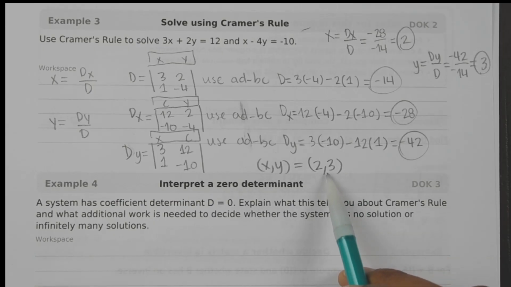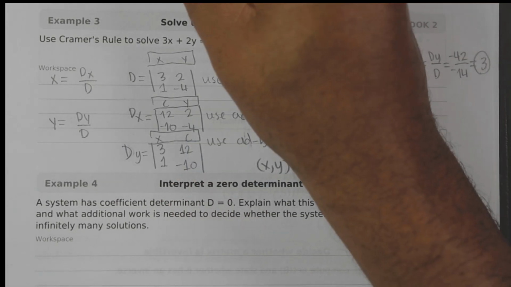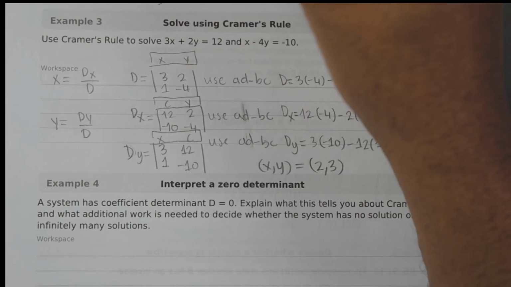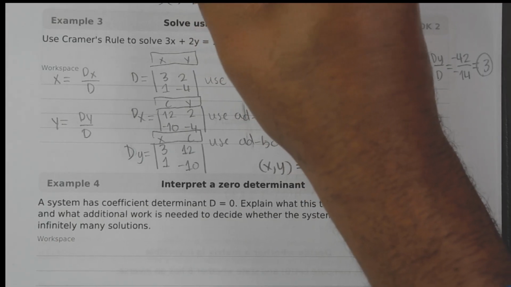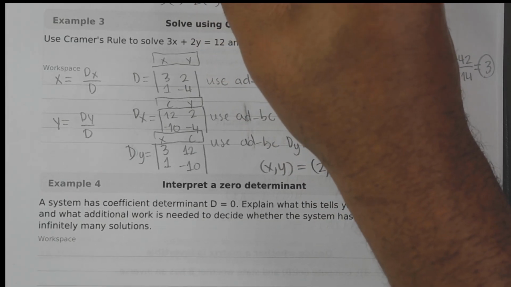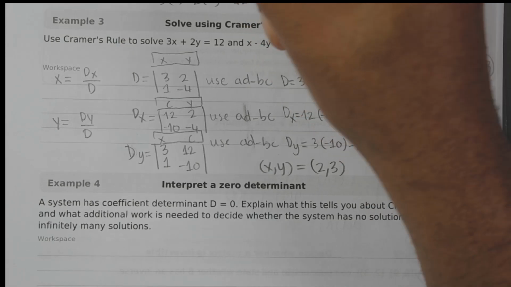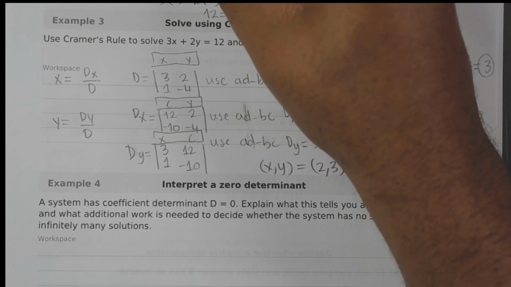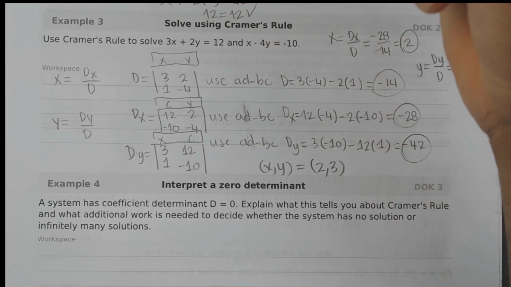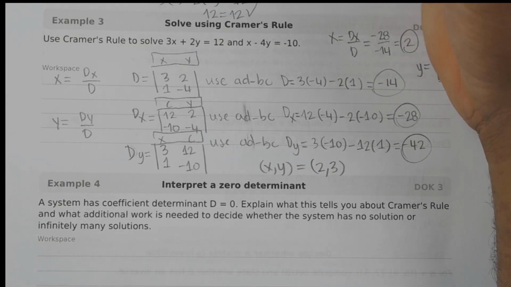And then we can check the solution. We can substitute this into one of the equations. I'm going to substitute into the first one. So 3 times 2 plus 2 times 3 equals 12. 6 plus 6, 12 equals 12. Okay, checks out. And then we can check the second one as well.